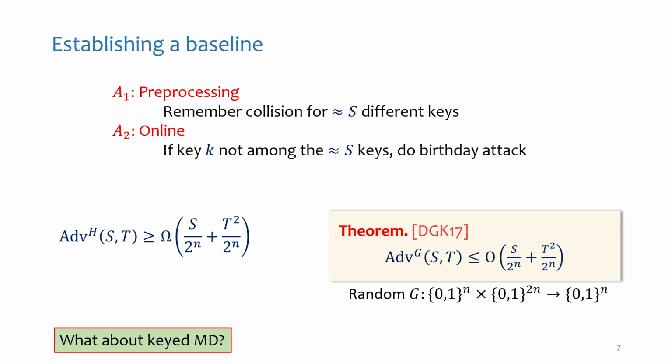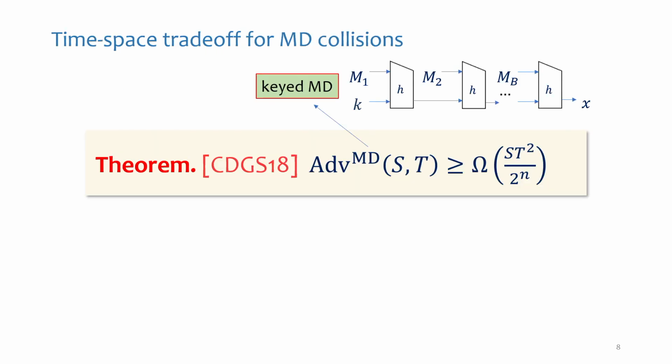This is not how the world works. So a natural question is, what can we say about the security of existing constructions? So let's go back to the Merkle-Damgård example. Apparently, the Merkle-Damgård example is much less secure. A work by Coretti, Dodis, Guo, and Steinberger from 5 years ago showed an attack on the keyed version of Merkle-Damgård, with advantage S times T squared instead of S plus T squared.